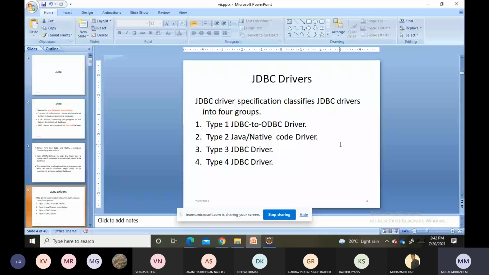Observe very carefully. This is a very important question: list and explain JDBC drivers. We have four different types of JDBC drivers.